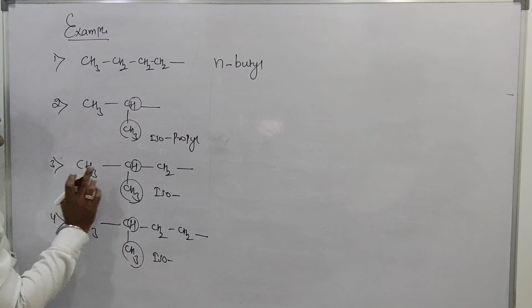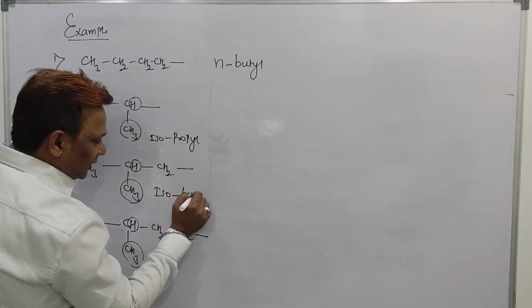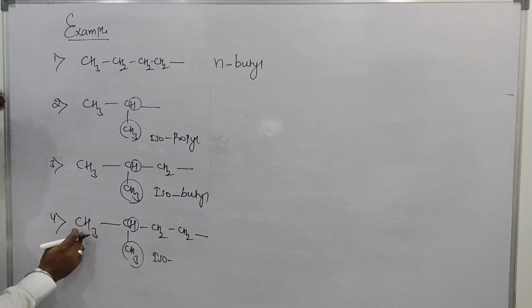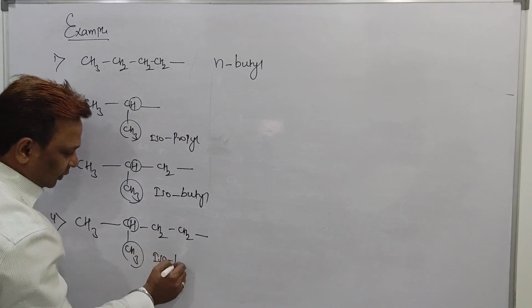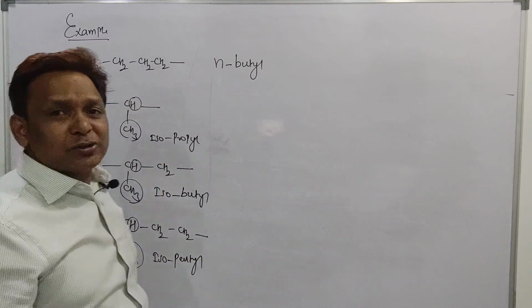Iso, but the total carbon count here is 1, 2, 3 and 4. So it is called an isobutyl. Here 1, 2, 3, 4, 5. What will it be called? Isopentyl. So how to identify iso?